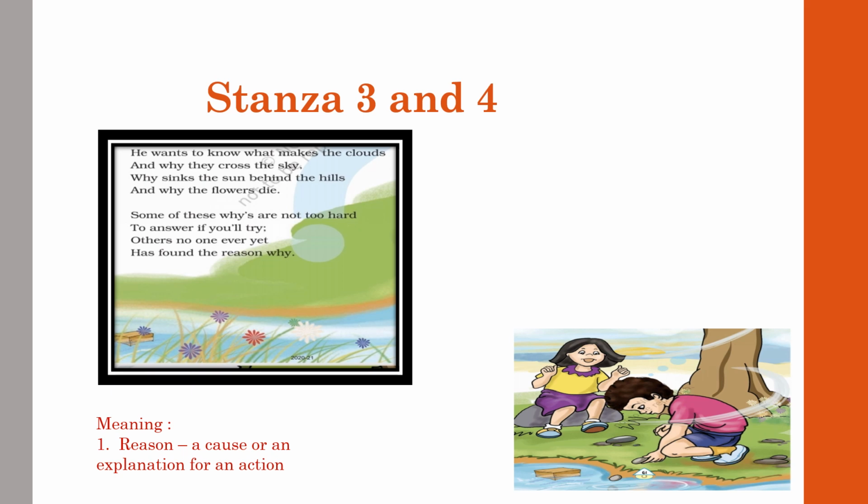But the answers to some other questions are not even known to us, and we have not pondered over them. It means we have to think, we have to see the curiosity of the child, and we have to give the answer to all the questions he has in mind and asks us. This is the explanation of the last stanza.